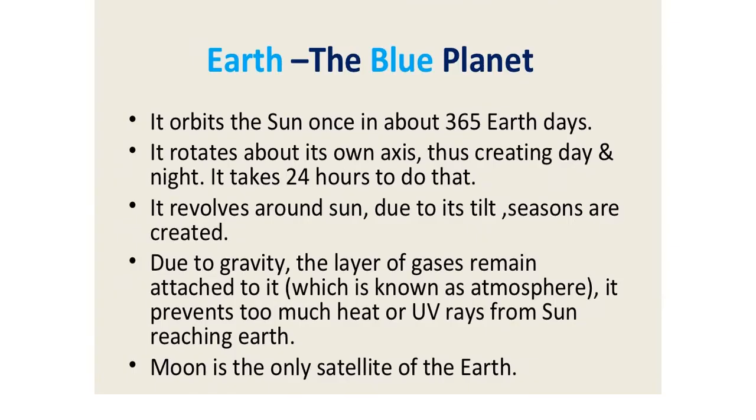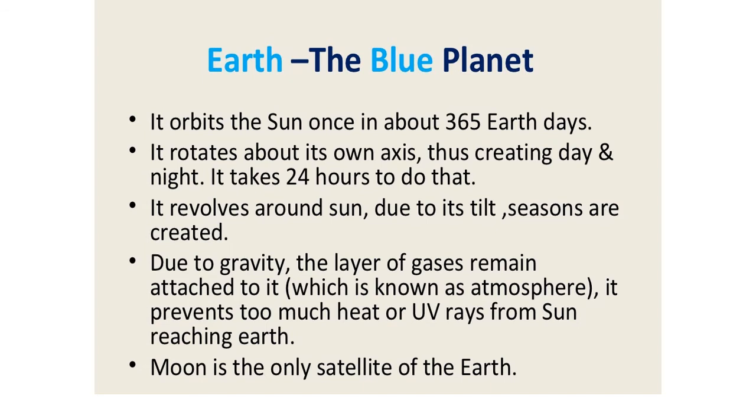Now, coming to our own planet, the blue planet, which is Earth. It takes 365 days to complete one revolution around the Sun. The rotation of the Earth on its axis causes day and night. That takes 1 day, which is equivalent to 24 hours. It revolves around the Sun, and the revolution causes seasons.